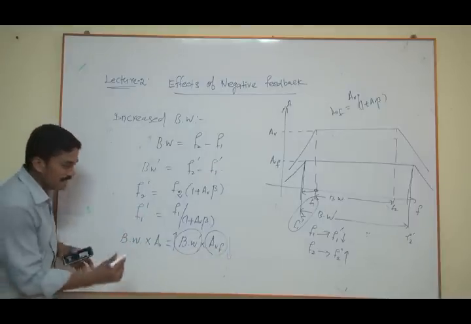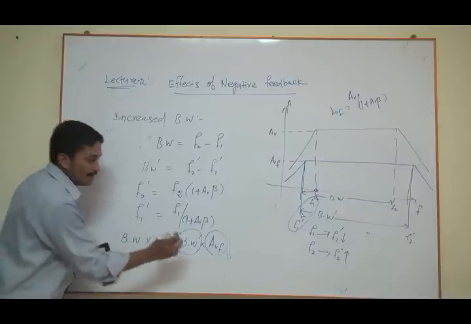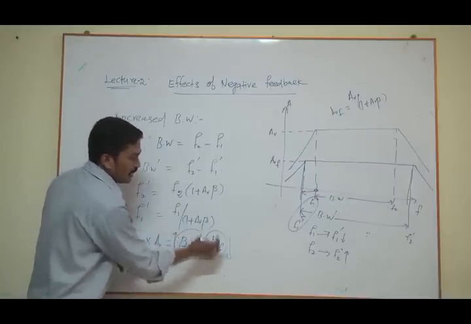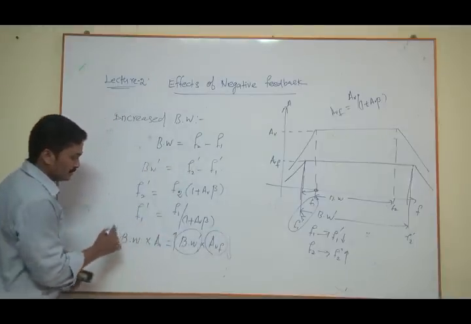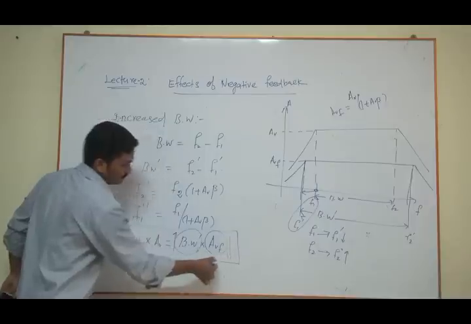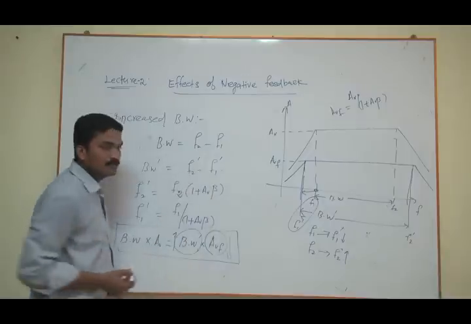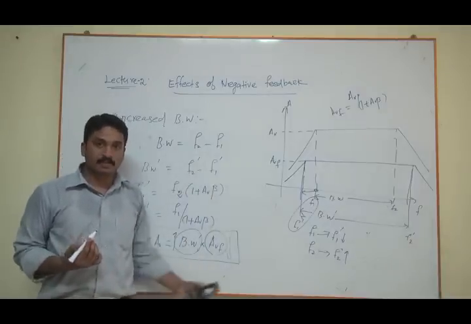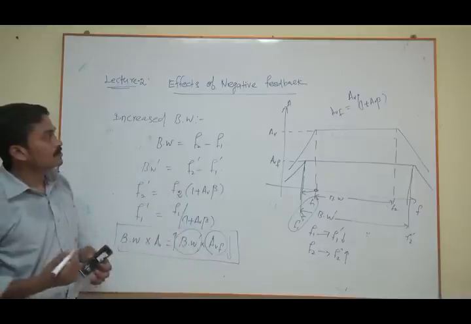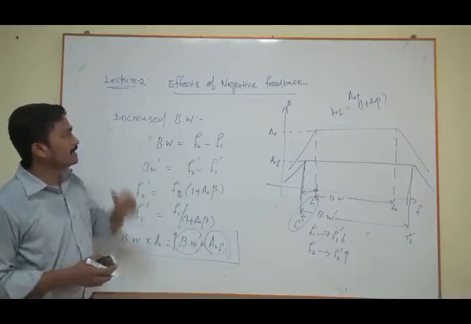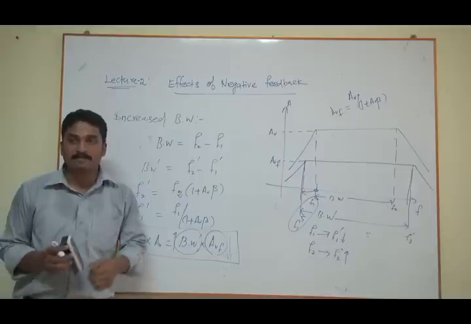The multiplication of bandwidth into gain is equal to bandwidth dash into AVF, feedback gain. So the multiplication of both is always equal because of the increment in bandwidth and decrement in the gain in the feedback. Clear? So this is your second advantage, increased bandwidth because of this negative feedback amplifier.